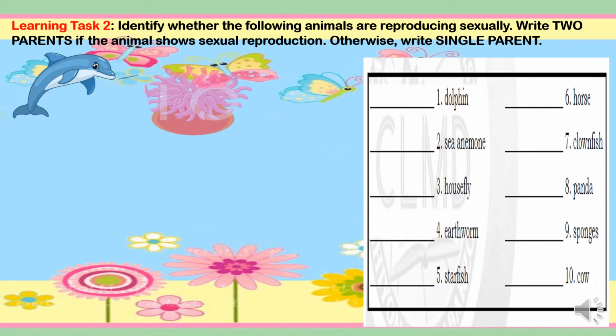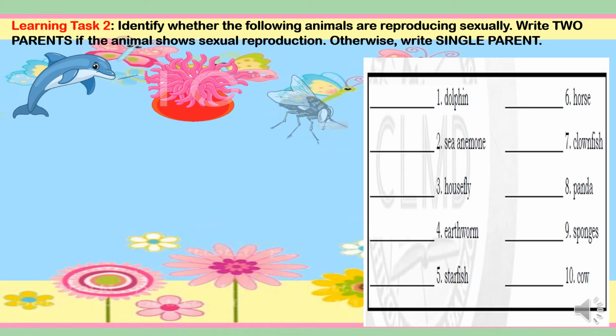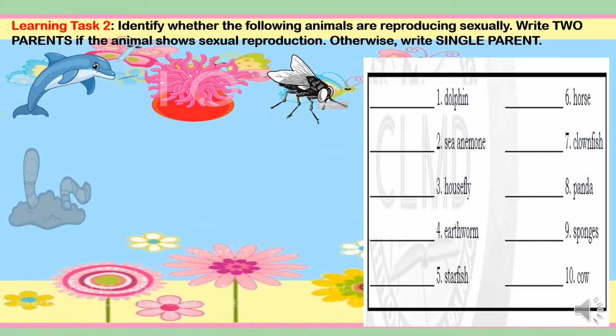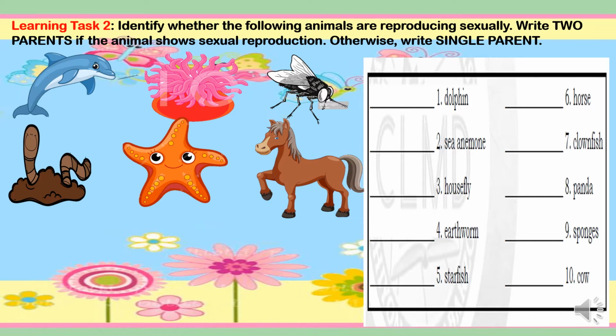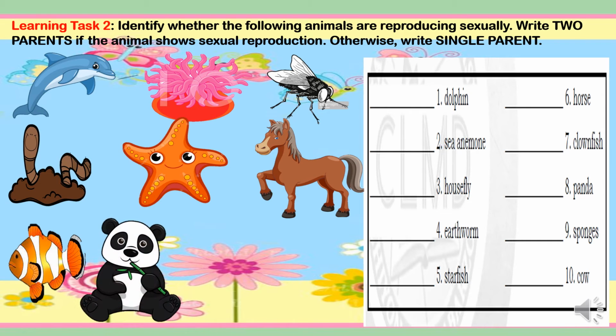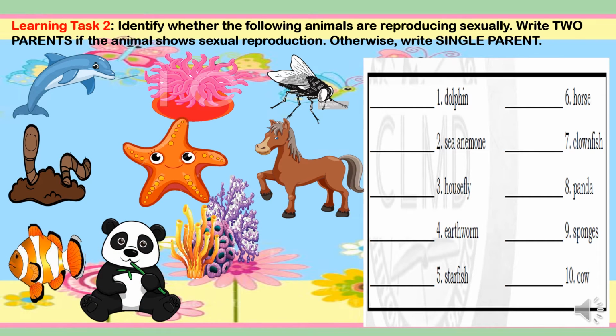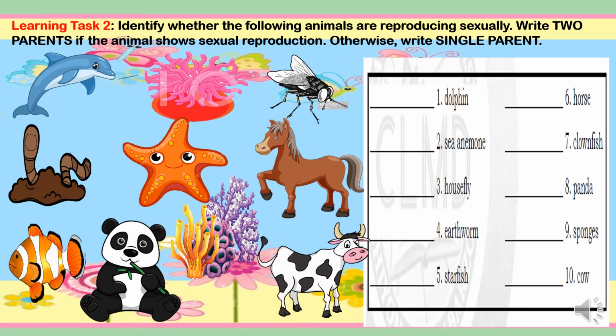Number 2, sea anemone. Number 3, housefly. Number 4, earthworm. Number 5, starfish. Number 6, horse. Number 7, clownfish. Number 8, panda. Number 9, sponges. And number 10, cow. Okay, so I will give you time to answer this.